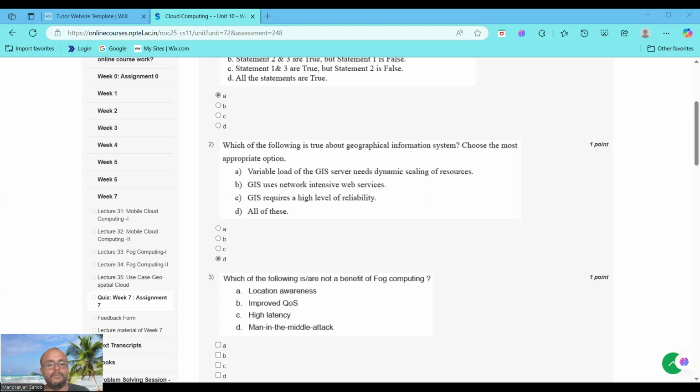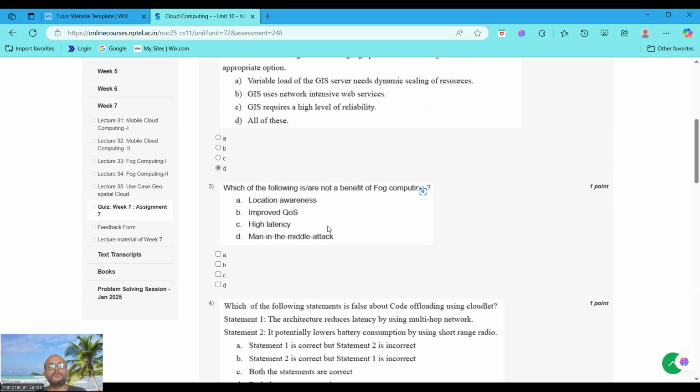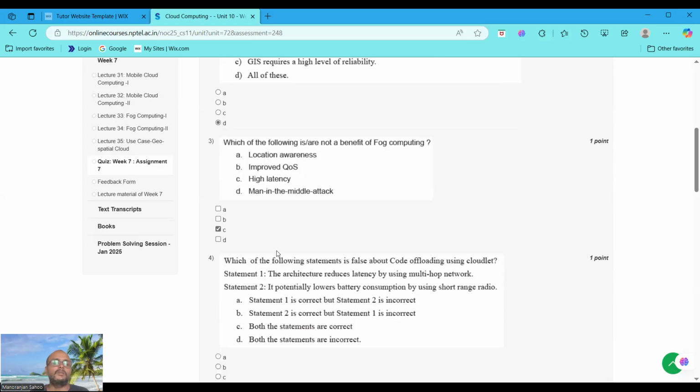Got it? Now, moving to question number 3. Which of the following is not a benefit of cloud computing? Not a benefit. If there is high latency, is that a benefit? No, it is not a benefit. Is a man-in-the-middle attack a benefit? No, it is not a benefit. So we may choose options C and D.